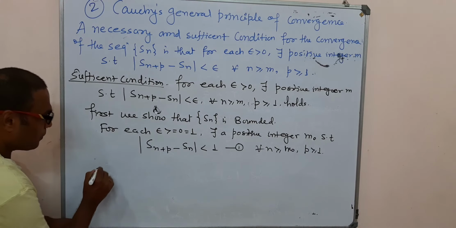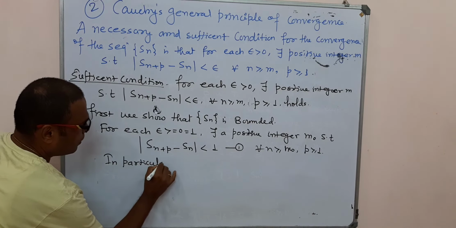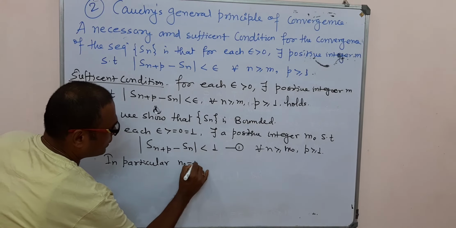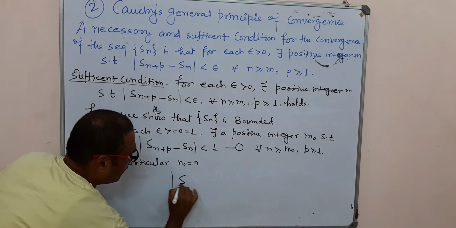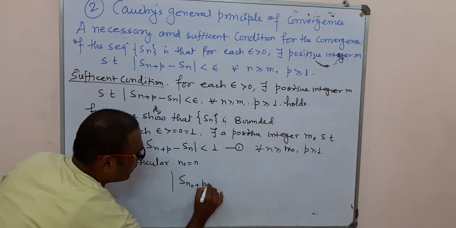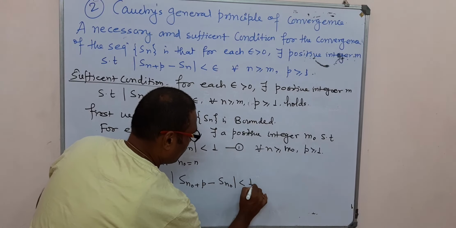Now in particular we assume that this n0 is equal to n. So we have S(n0+p) minus S(n0) is less than 1.